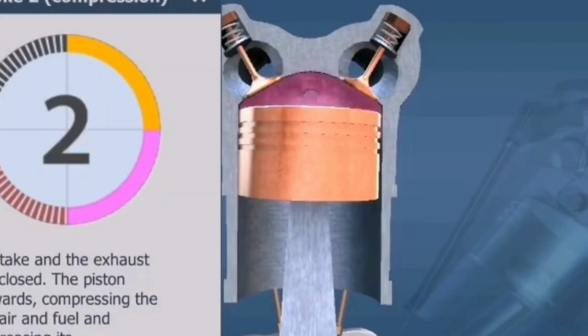The second stroke is the compression, during which the intake and the exhaust valves are closed. The momentum of the crankshaft and the counterweight causes the piston to move upwards, compressing the mixture of air and fuel, and thereby increasing its temperature.